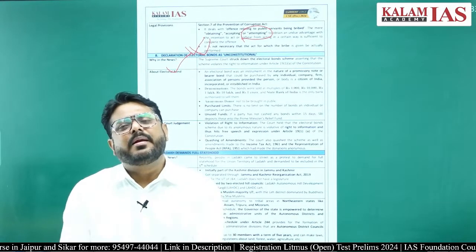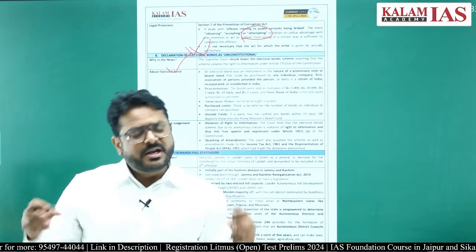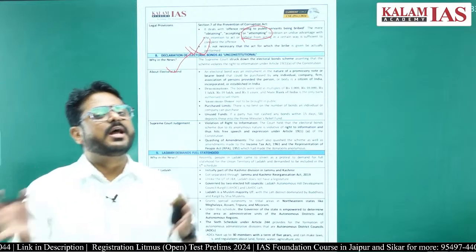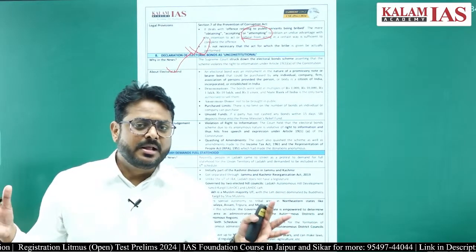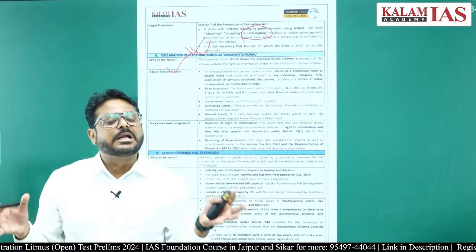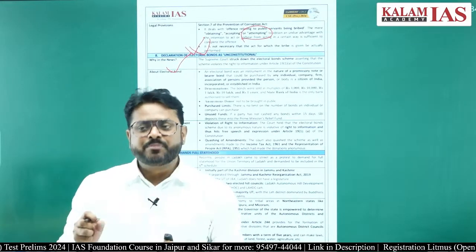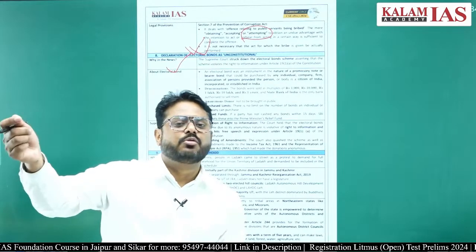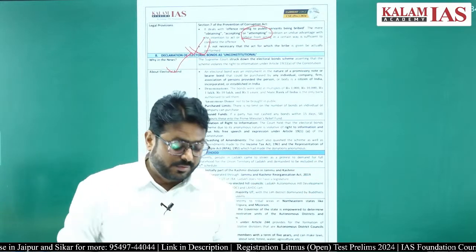If any person or institution or organization wanted to fund a political party for the election, they would purchase these electoral bonds from the State Bank of India, and they would submit that bond to whichever political party they wanted to give.